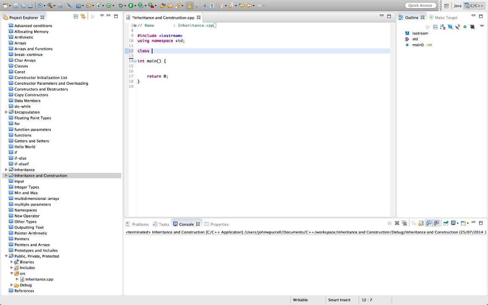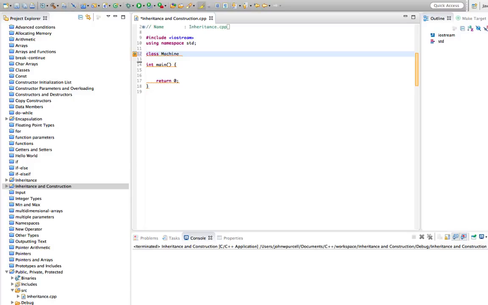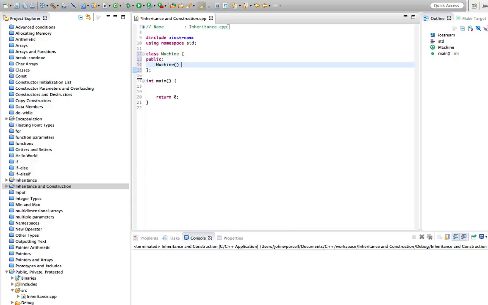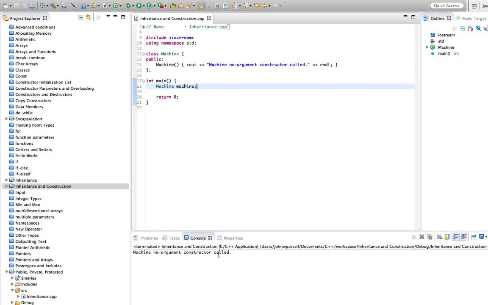So I'm going to create a class here called machine to be like a sort of generic superclass, and I'll give machine a constructor. In the constructor let's put a cout so we can see it running. Let's say machine no argument constructor called, and so now we can already create a machine object. We can instantiate an object from the machine class like that, and if we run this we're going to see the machine constructor running.